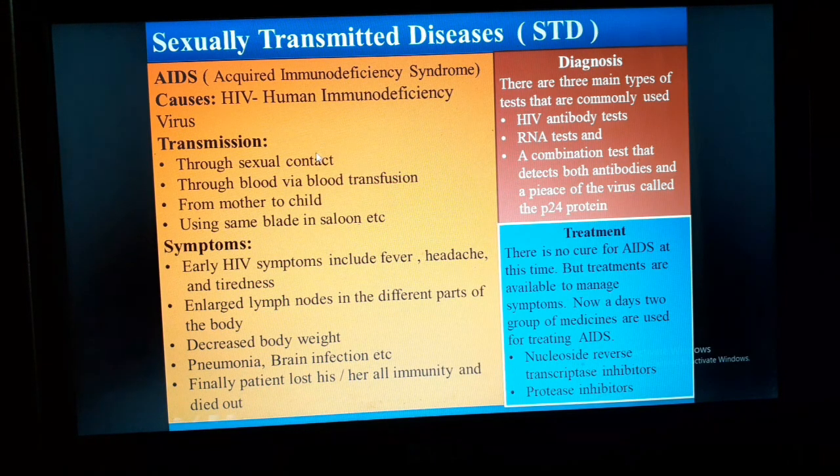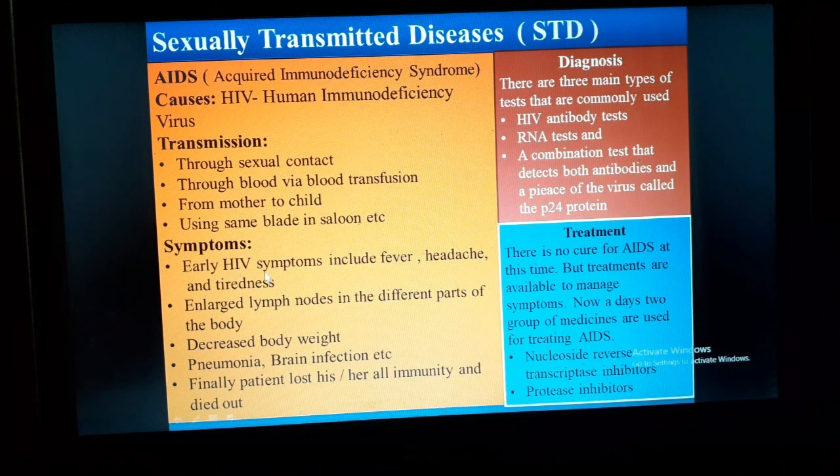So here are some causes. The cause of AIDS is the HIV virus. HIV stands for three words: human immunodeficiency virus. AIDS is transmitted through sexual contact, through blood via blood transfusion, from mother to child, using the same blade in a salon, etc.